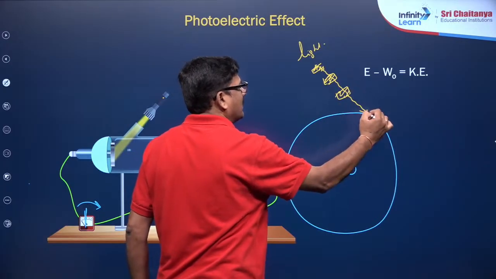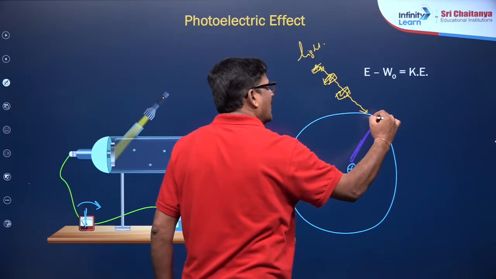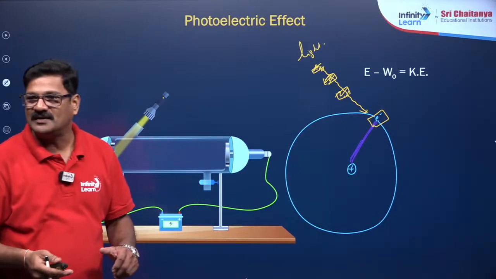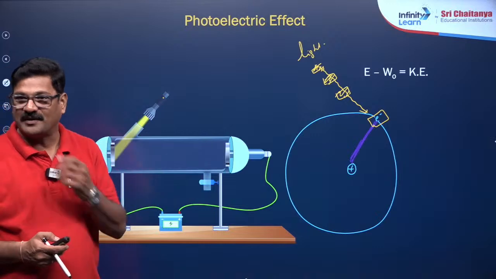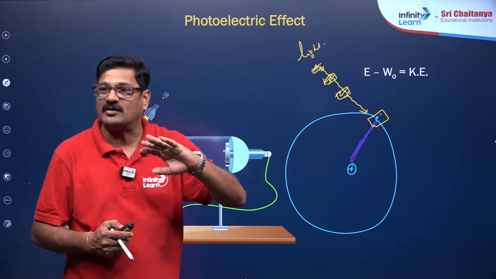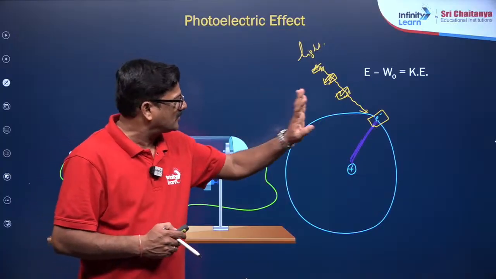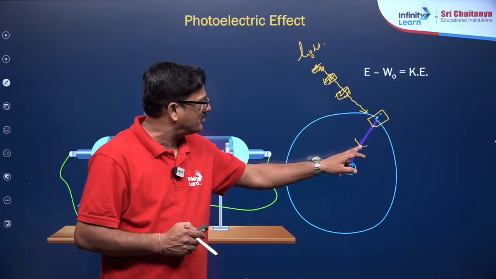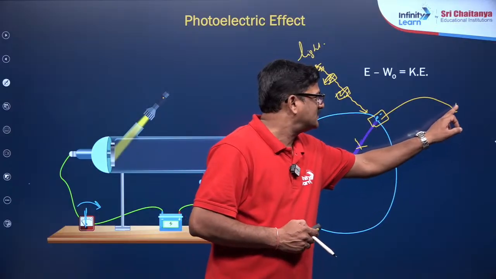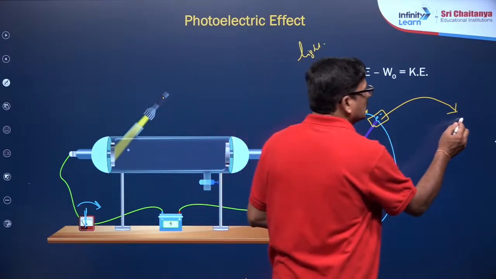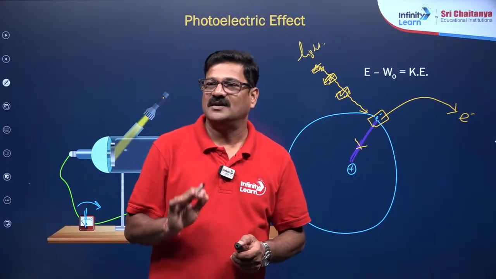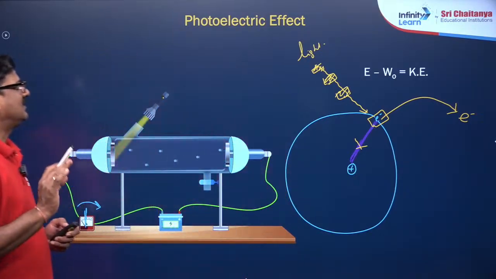This energy packet is absorbed by the electron. The moment it is absorbed, the electron absorbs the photon, and the photon disappears. When the photon disappears, it breaks the nuclear force. Therefore, the electron jumps out, moving with a lot of kinetic energy. This is the explanation given by Einstein.